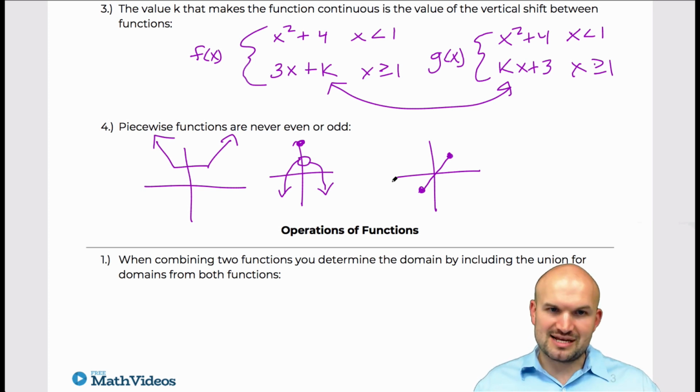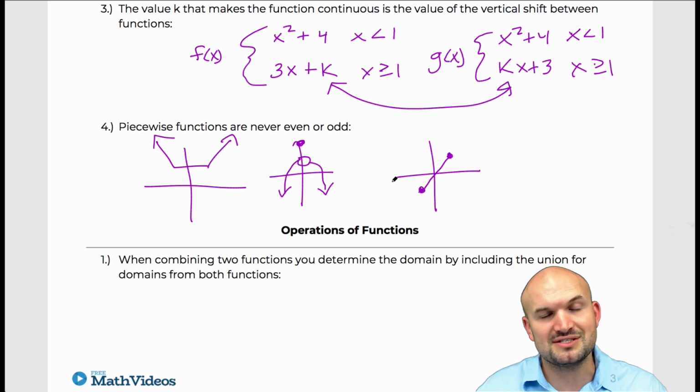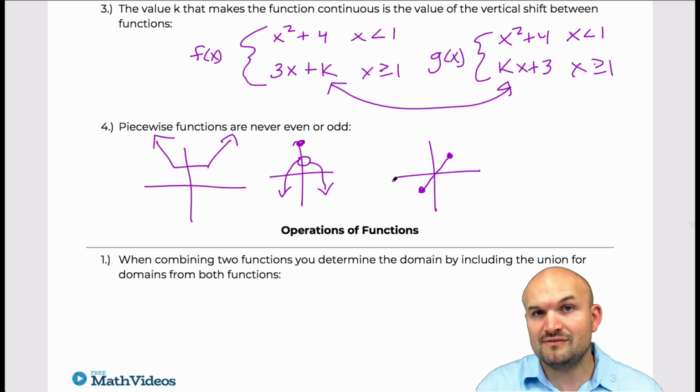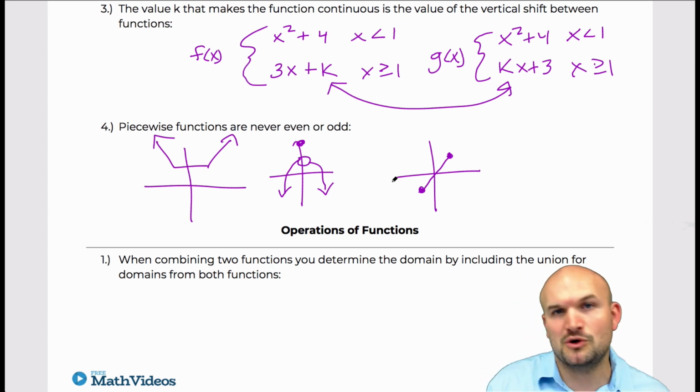So I had a hard time thinking about the piecewise functions as far as statements that would be false. So I'd love to hear some of your comments as far as maybe some misconceptions that students have or you have with piecewise functions, and ones that we can maybe create a counterexample to show they are false.